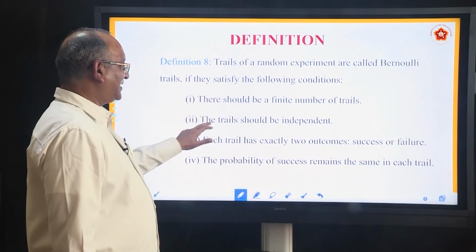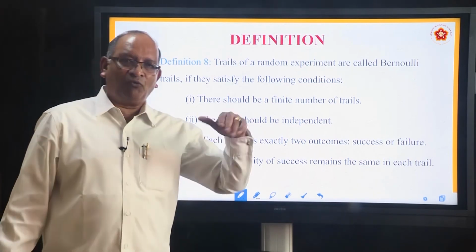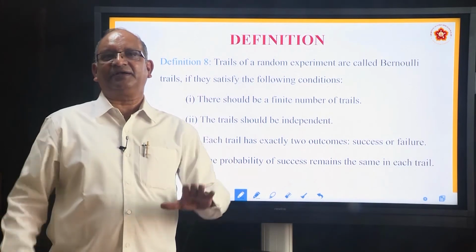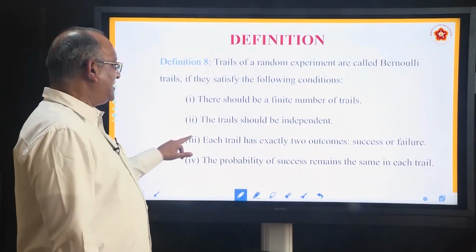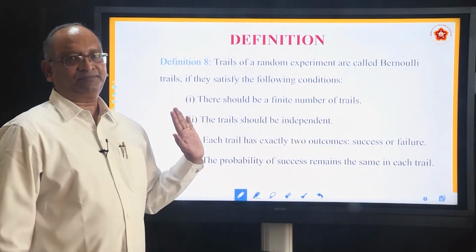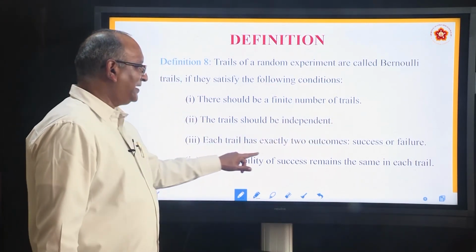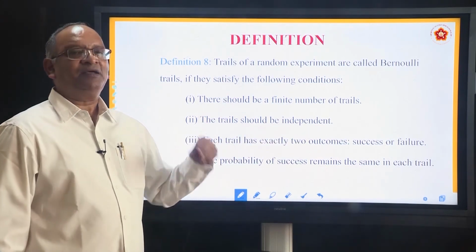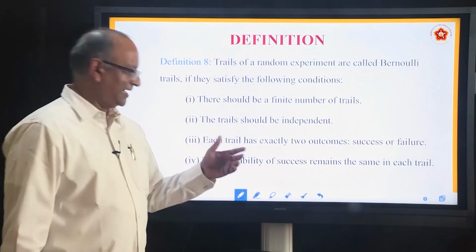Second, the trials should be independent. Means what? One should not affect the next. Second should not affect the third. All should be independent. Next, each trial has exactly 2 outcomes, success or failure. Finally, the probability of success remains the same in each trial. If these 4 conditions are satisfied, the trials are called Bernoulli's trials.